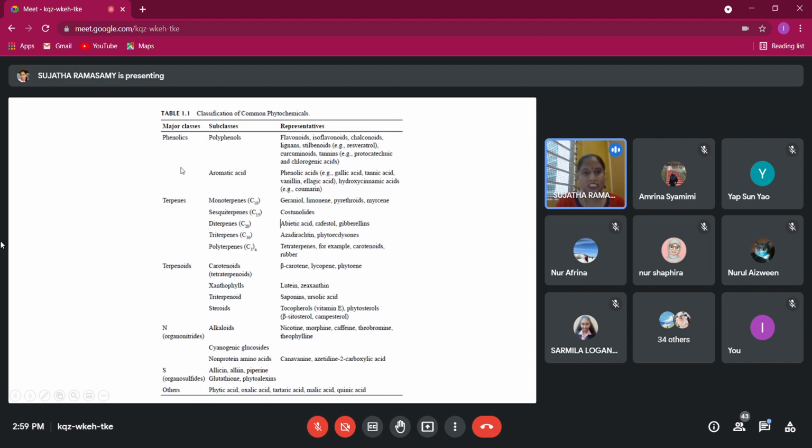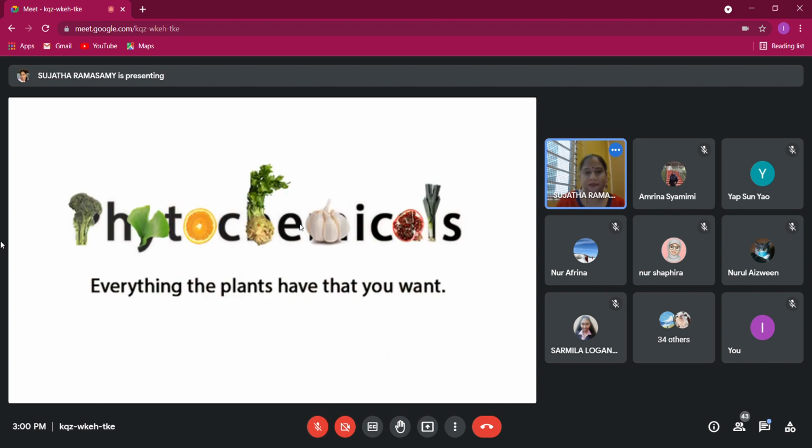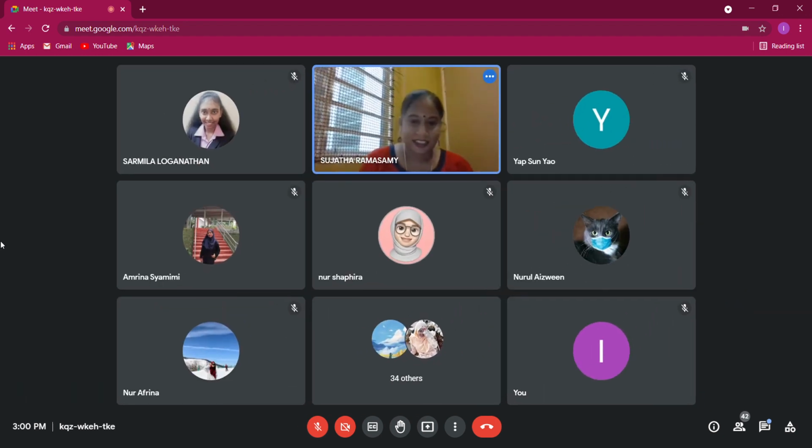So I'm going to teach this part, phenolic, terpenes, okay, and Dr. Irina will teach on alkaloid. And under this, there are many subclasses, and you will learn this in this course. Okay, there are many interesting compounds, and we will look at how important and what are the scientific investigations that have been reported. Definitely, you need to learn a little bit on the structure. Okay, and finally, phytochemicals, everything the plants have that you want. Okay.